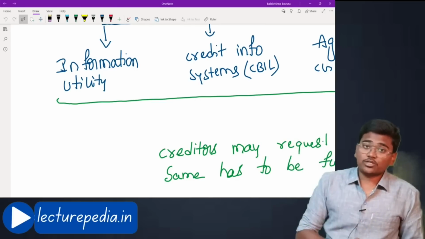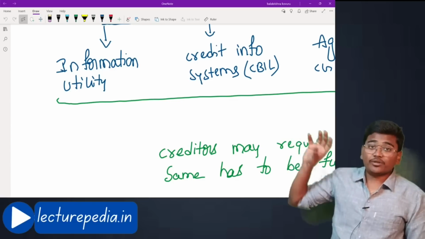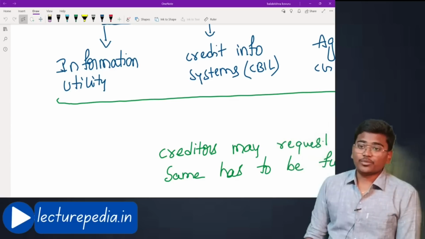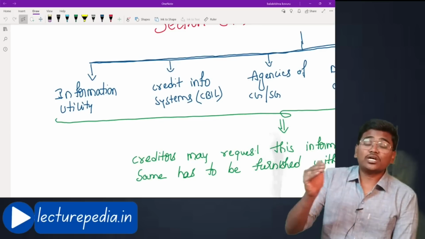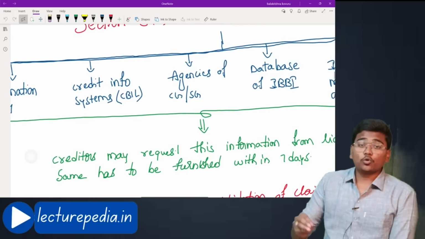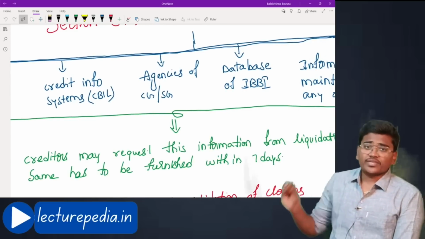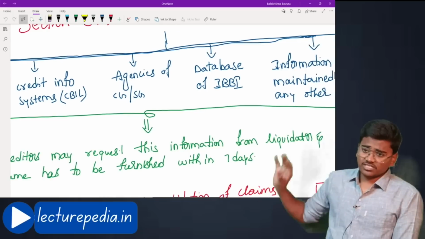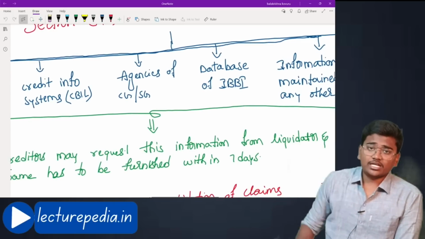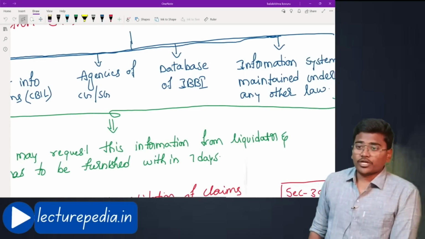Even operational creditors will also have filed the details relating to the loan. Such information can be accessed from the information utility relating to the corporate debtor under liquidation. That is the first source of information. To whom? To the liquidator. Next, credit information systems. Example is CIBIL. Even from the database of CIBIL, you can gather information relating to the corporate debtor.